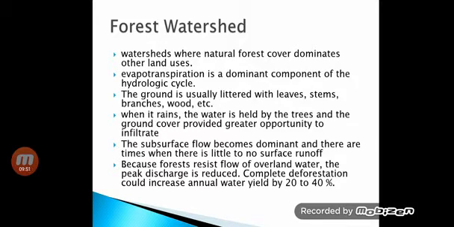Because of this, the peak discharge is reduced. If these forests are cut off, this could increase the annual water yield because the surface runoff will increase by 20 to 40%, but later you have to pay for it.